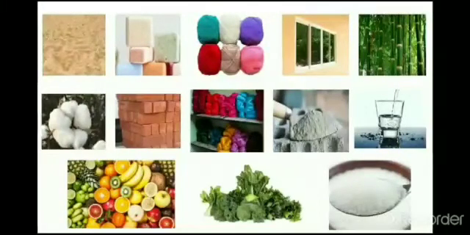Now, classify the following substances according to their uses: sand, soap, wool, window glass, bamboo, cotton, bricks, silk, leafy vegetables, cement, fruits, water, and sugar.